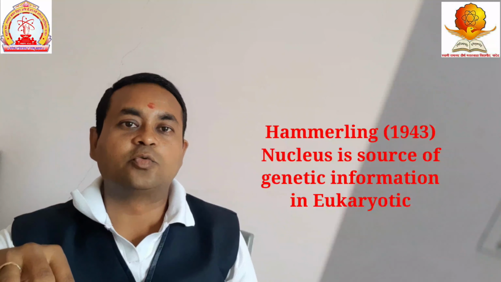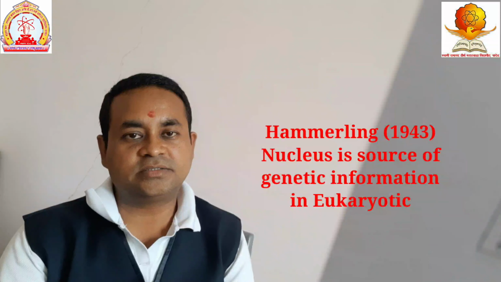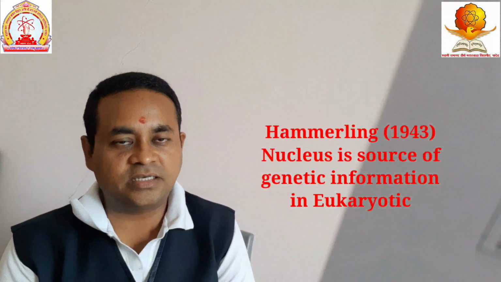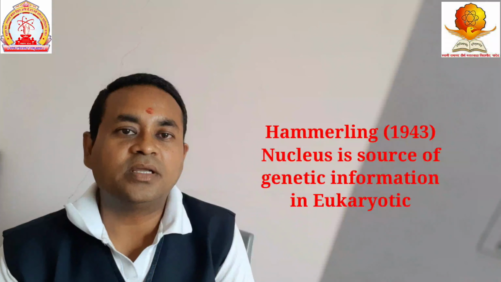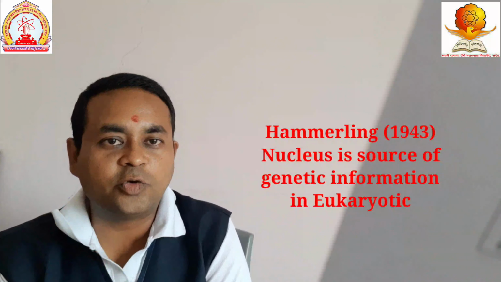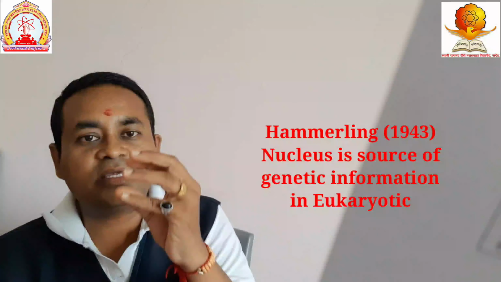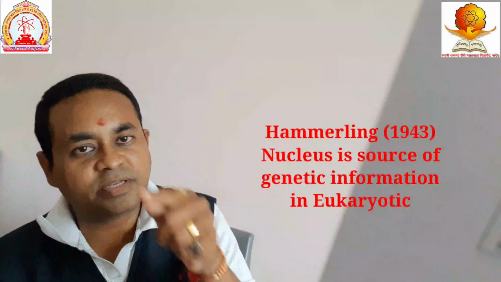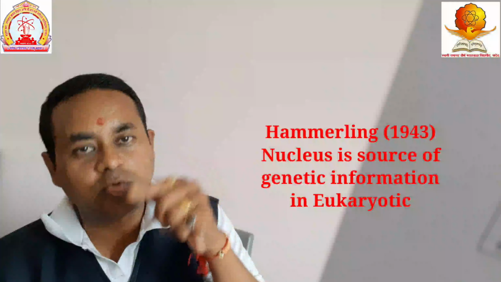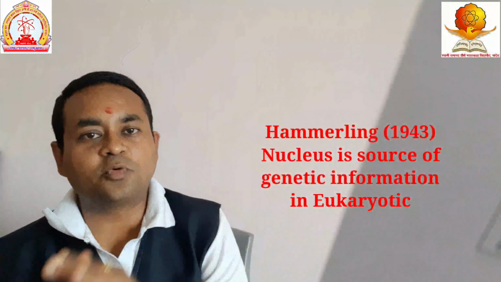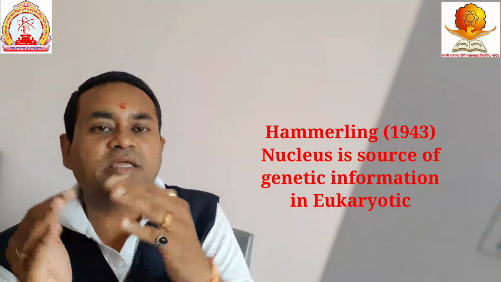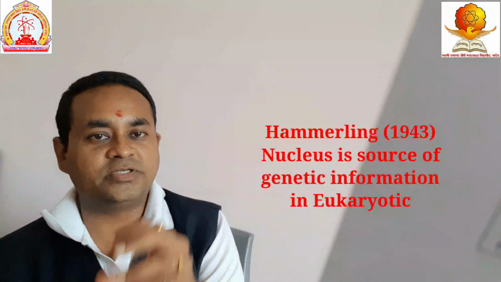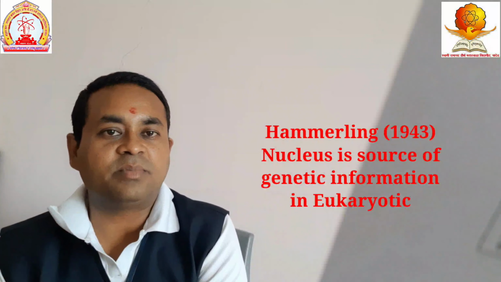In that nucleus is the genetic material we call the chromosome, in which protein and DNA are present. So the nucleus of the eukaryotic cell holds the genetic information. This is the work done by Hammerling.